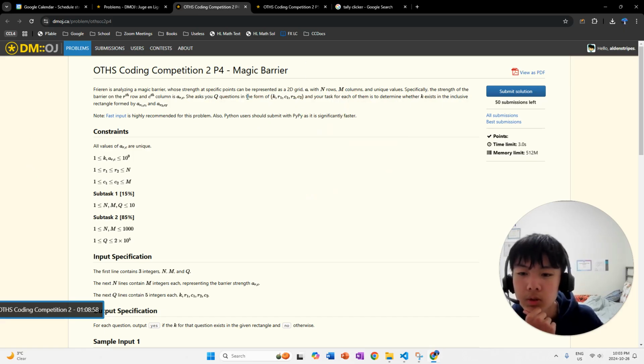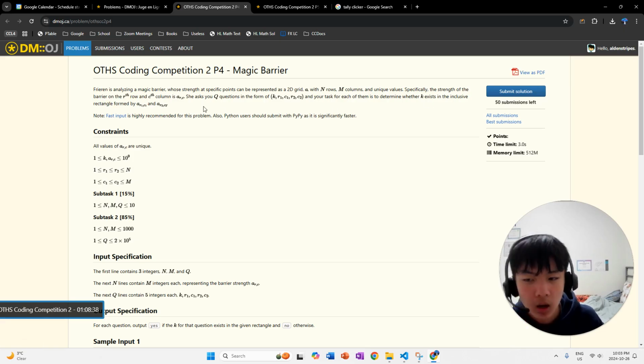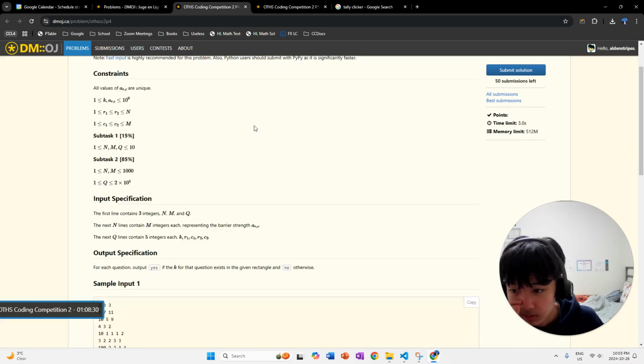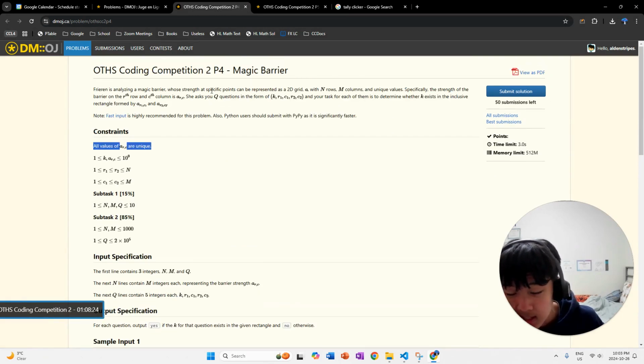She asks you Q questions, so she gives you a bunch of queries and you have to answer her queries, basically. Output for all the inputs in the form of K, R1, C1, R2, C2. And your task for each of them is to determine whether K exists in the inclusive rectangle formed by A[R1][C1] and A[R2][C2], so a sub 2D grid. All values of the array are unique. That's something to take into consideration.